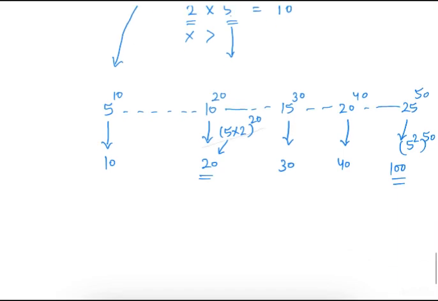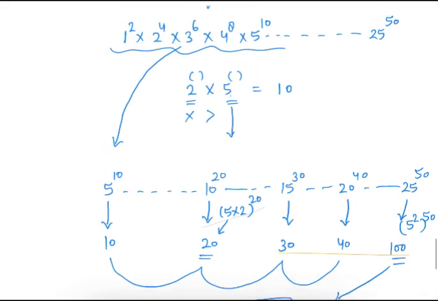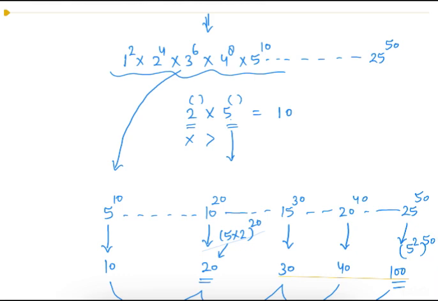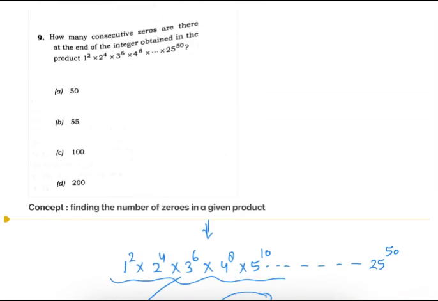So the total powers of 5 are 10, 20, 30, 40, and this 100, which will become 200. So the total power of 5 is 200. So the total number of zeros will also be the same, 200. So the correct option is D.